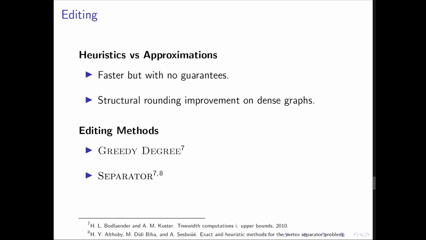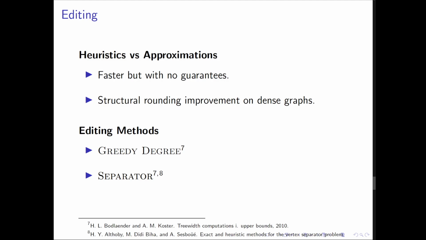Like an approximation, a heuristic gives us a less than exact solution and in turn grants us a dramatic runtime improvement. However, heuristics differ from approximations by providing no guarantees on the worst case behavior of their solutions. The trade-off here is that the speedup can be phenomenal. So even if we only use them in the editing step, our entire SR approximation comes crumbling down. But that might not matter if average case performance improves.